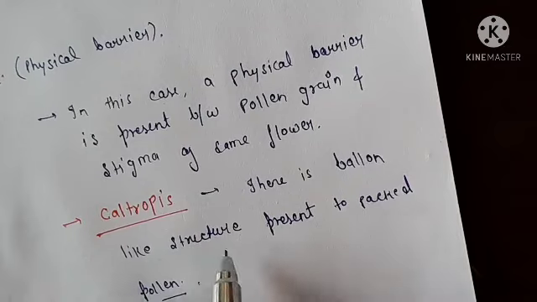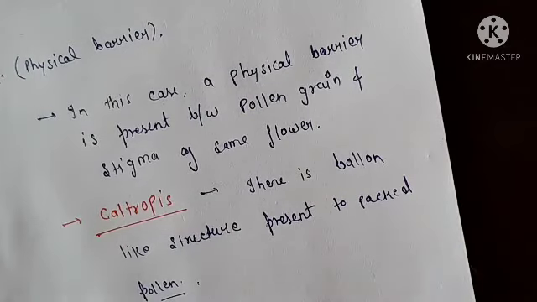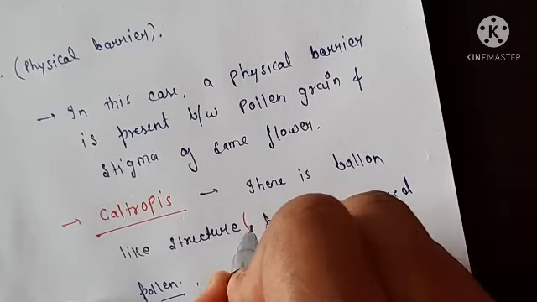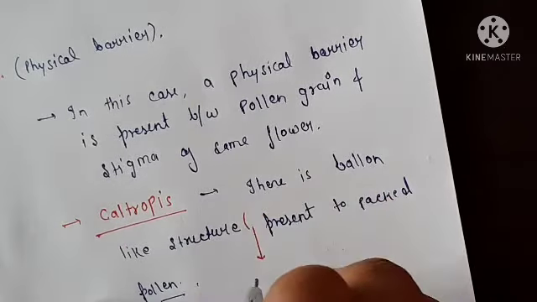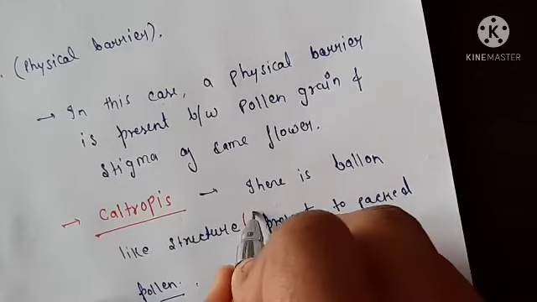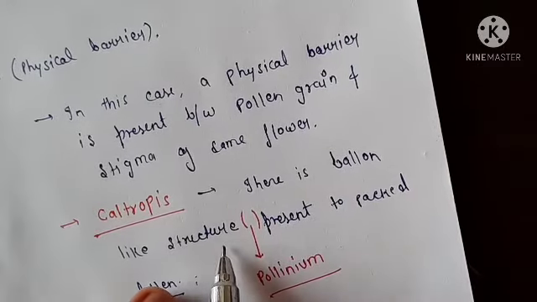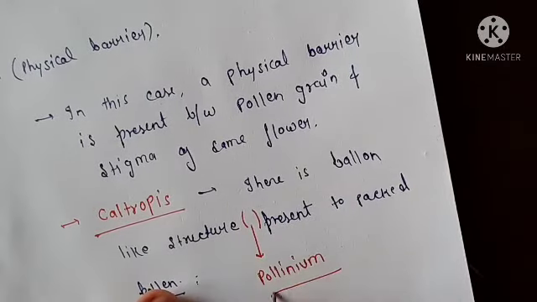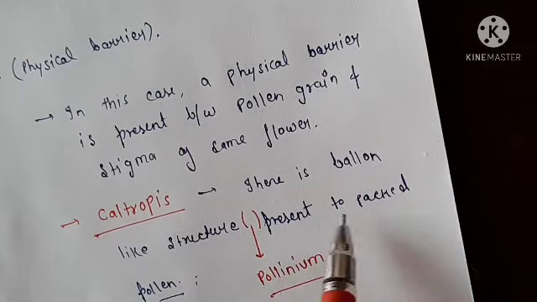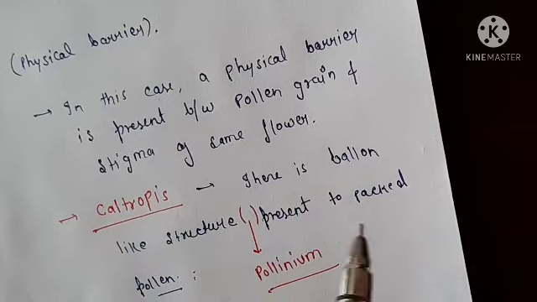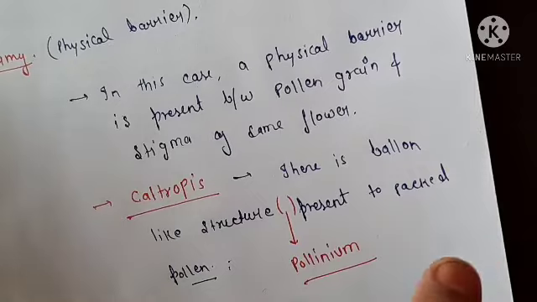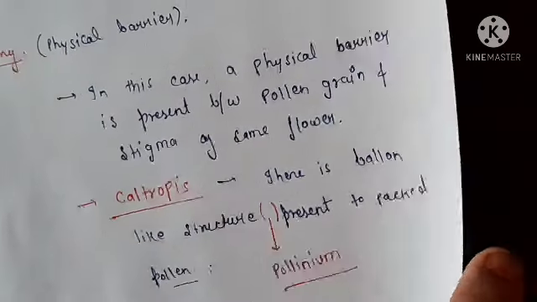So this balloon like structure, friends, is called pollinium. Here we will write pollinium. Okay, there is a balloon like structure. The balloon like structure is called pollinium, present to pack pollen grain, to ensure the cross pollination. That's all of today's lecture.